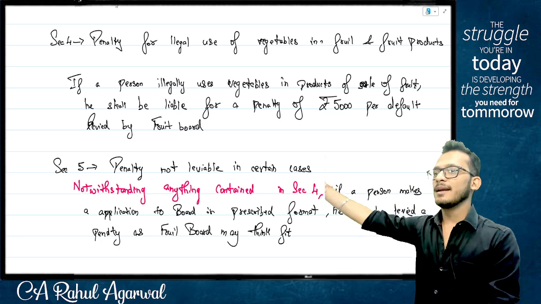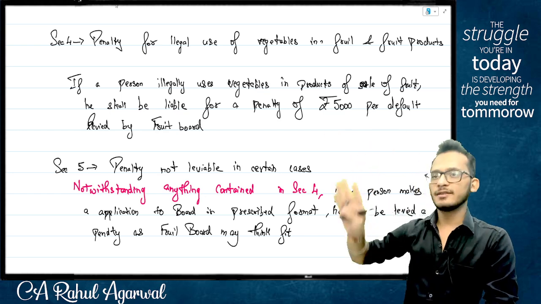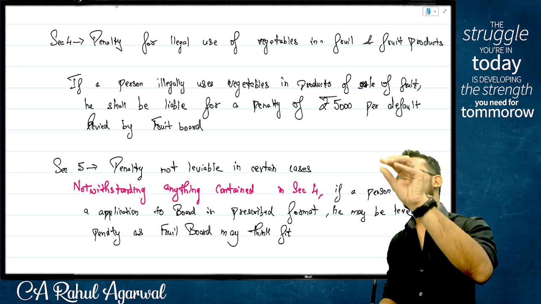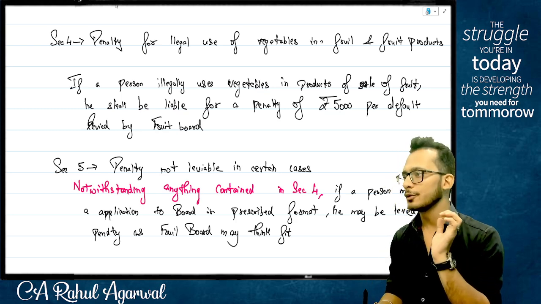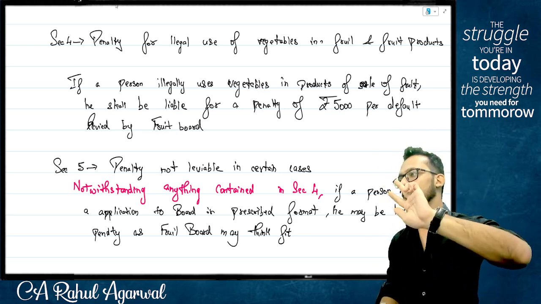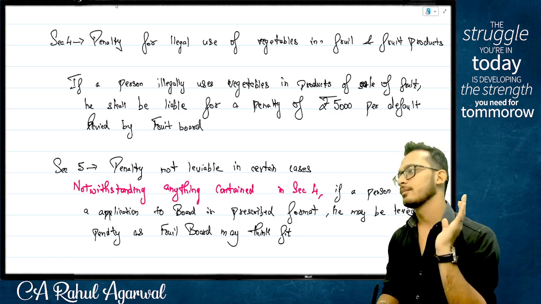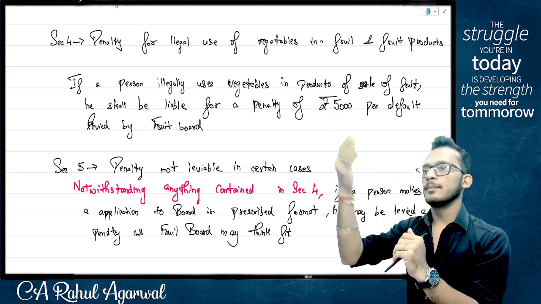From this bill, now that I've given powers to my board, I'll now have to create rules. People, rules will follow the same template. No change in the template. Now the rules will say Fruit Rules 2024. The same format will be followed. The only difference is wherever you use the word section, now you'll use the word rule. So it will be called rule 3 sub-rule 2.